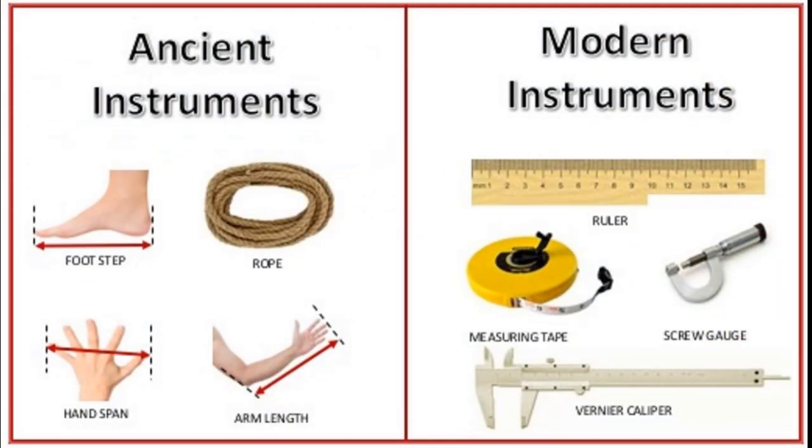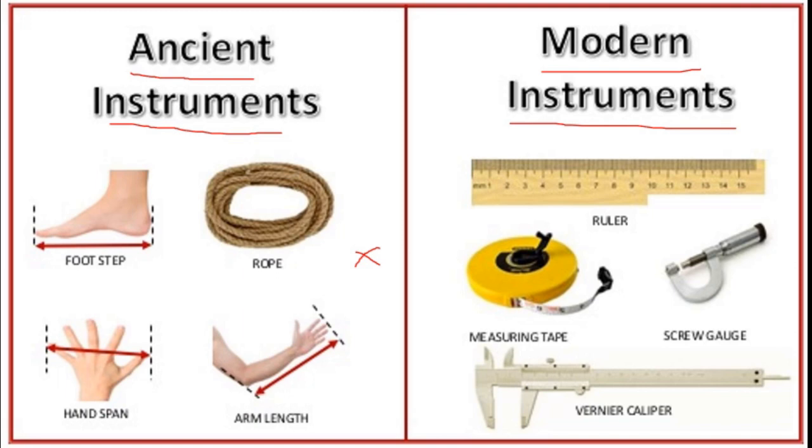Yes, students, here you can see the ancient instruments used for measurement, and now these modern instruments we use to do the measurement. Okay, here see the footstep, hand span, rope, arm length. These we are not using nowadays because these don't give us accurate and proper measurements.